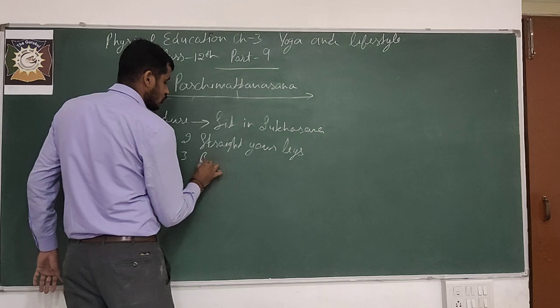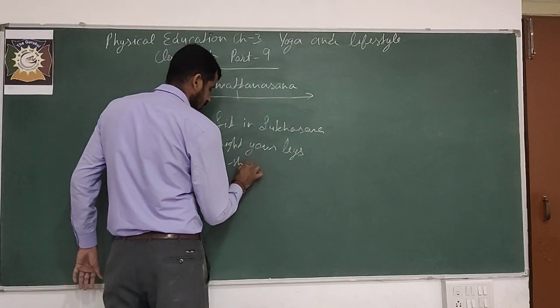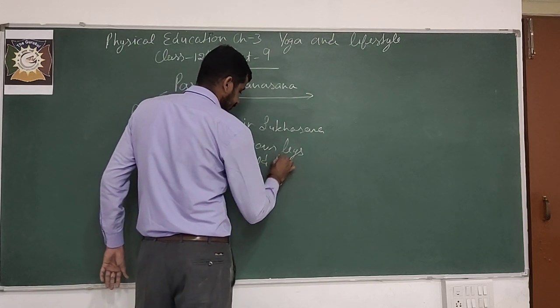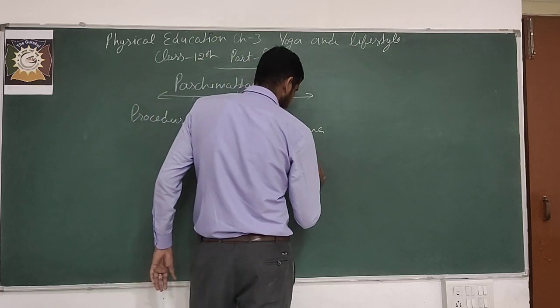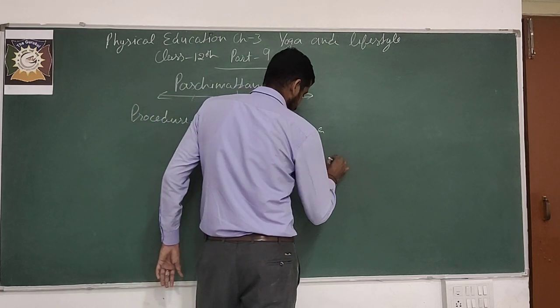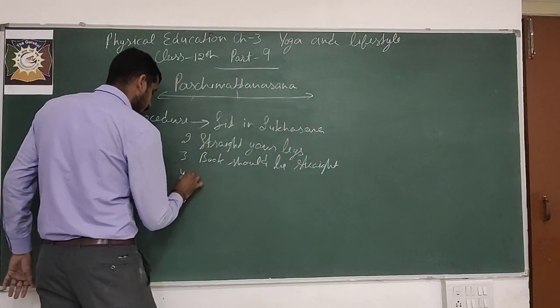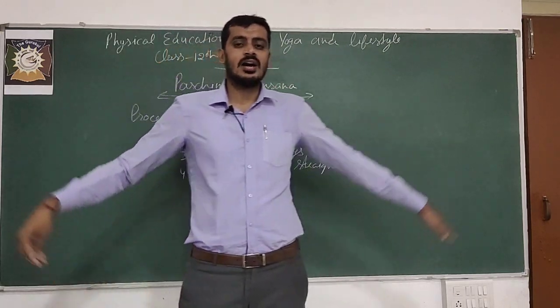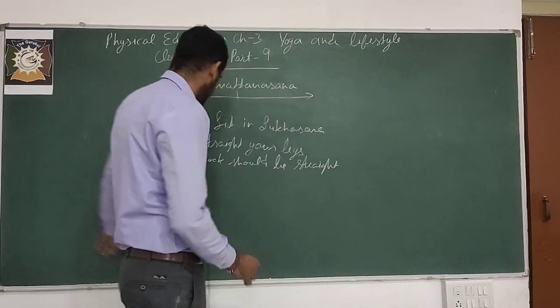Third, your back should be straight. Fourth, raise your arms from the lateral side.